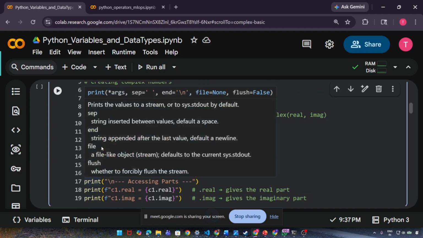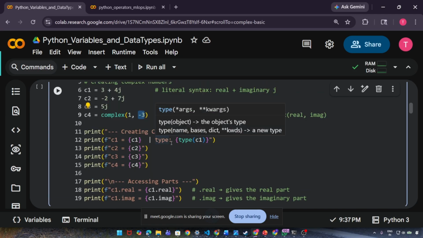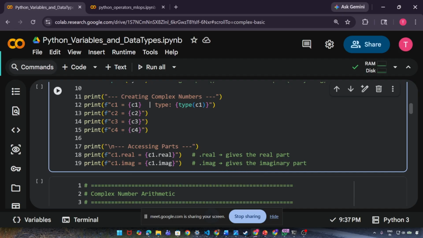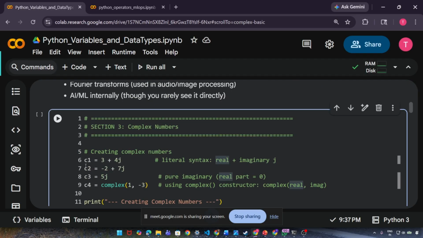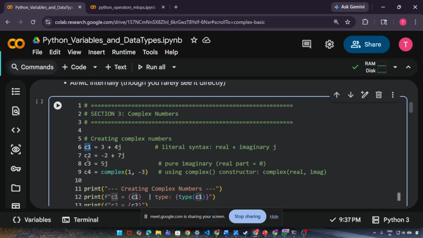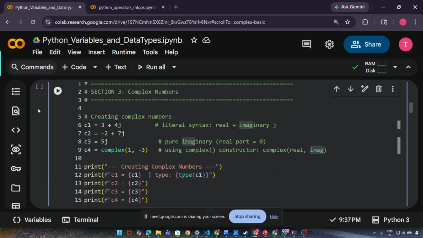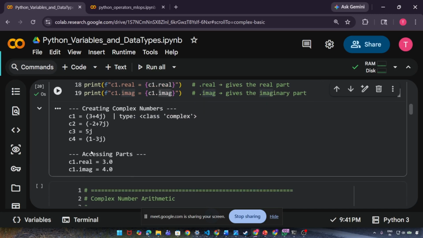Okay. And let's say you have this kind of data, and you want to extract the real number and the imaginary number from this variable. You can just directly call c1.real. So I'm picking up this variable and I'm saying dot real. So it will give you the real part, and dot imag will give you the imaginary part. Okay. When you execute this code, you'll get the answer. See, real part is 4.0, imaginary part is 4.0.